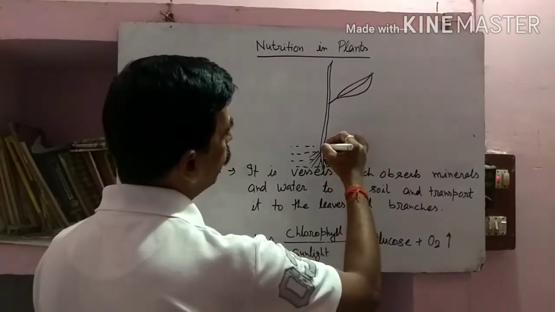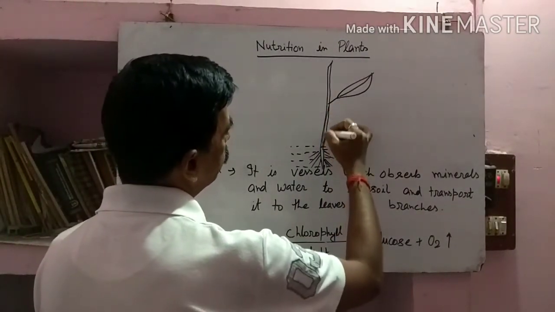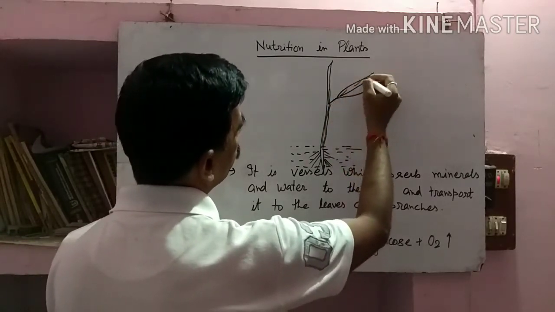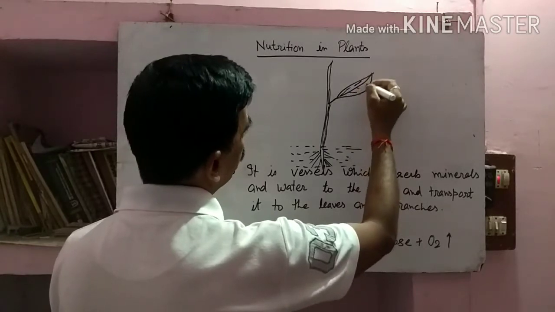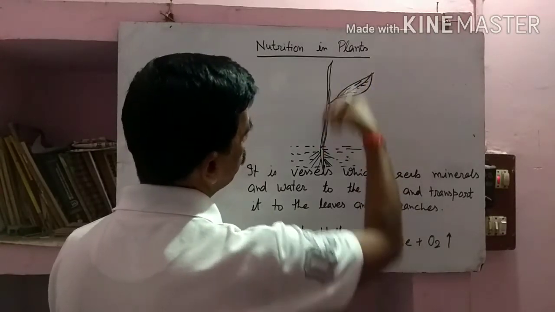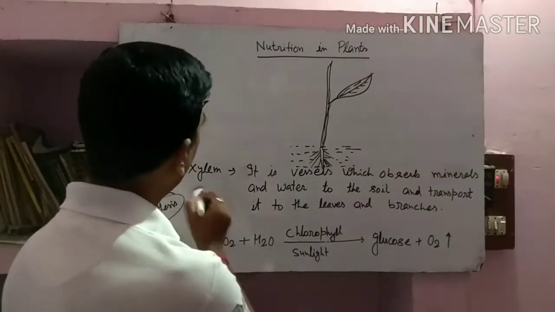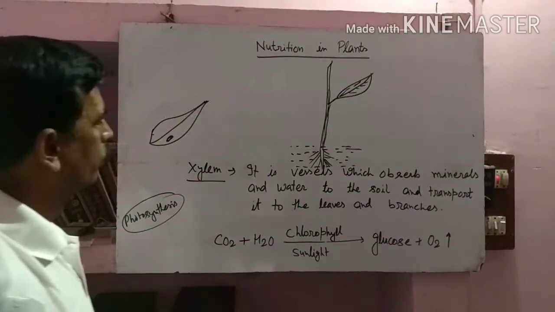It has very tiny pores inside the stems as well as in the leaves. By these, it transports minerals and water to all the parts of the plant. Transported by whom? By xylem.